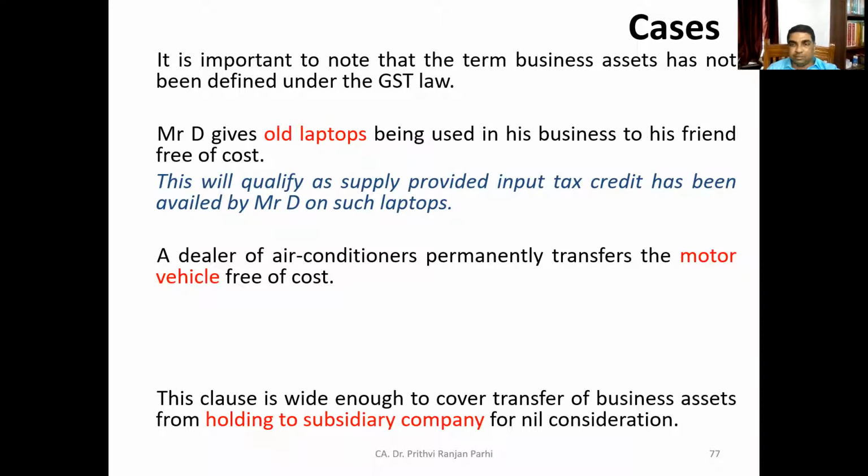Sir, it will not be considered as supply. Can you explain the reason? Can you tell me why it is coming to your mind?